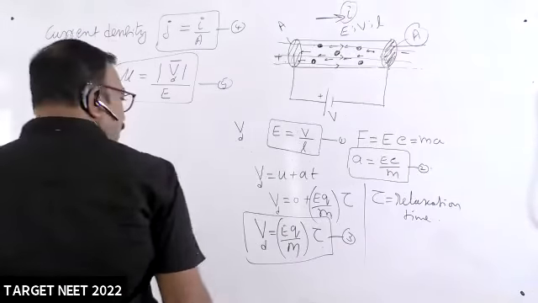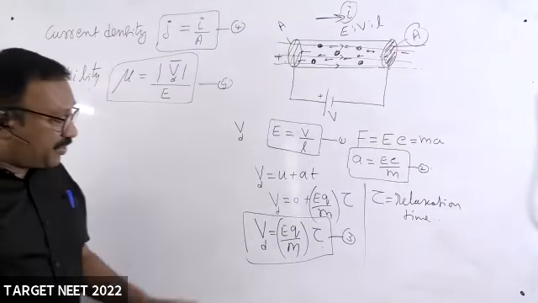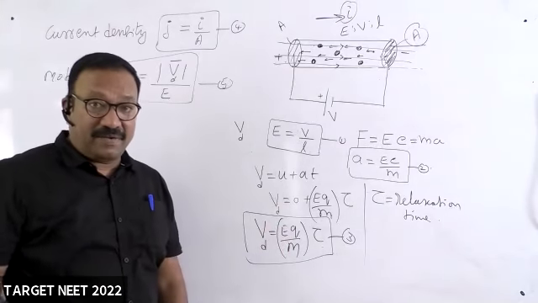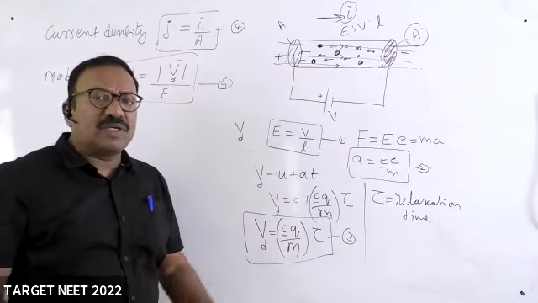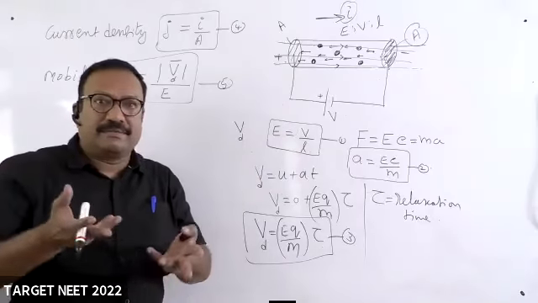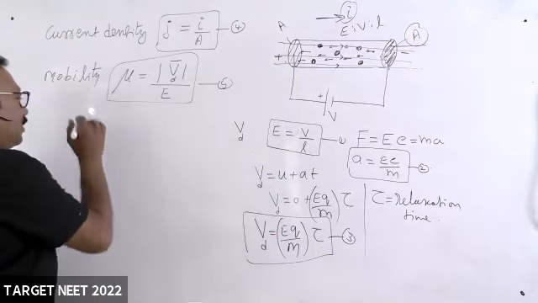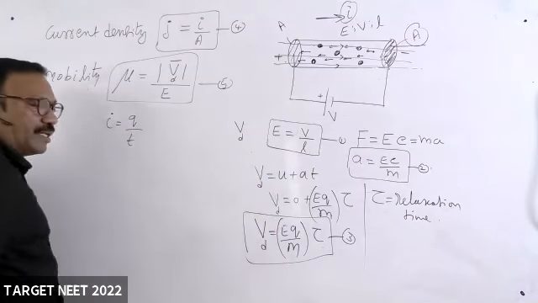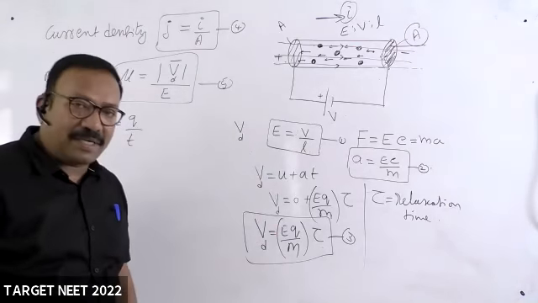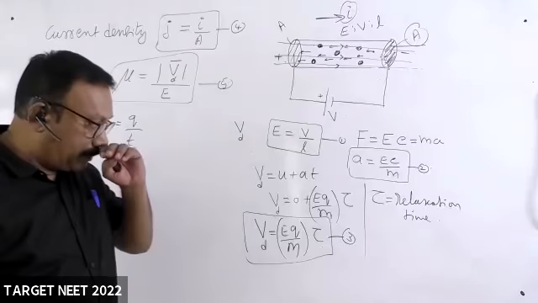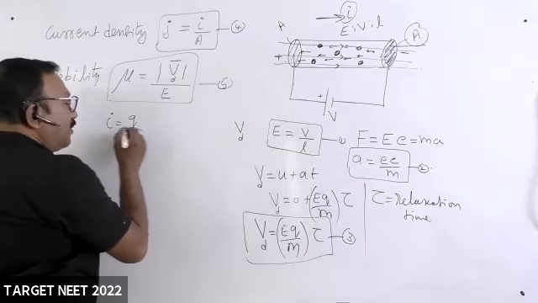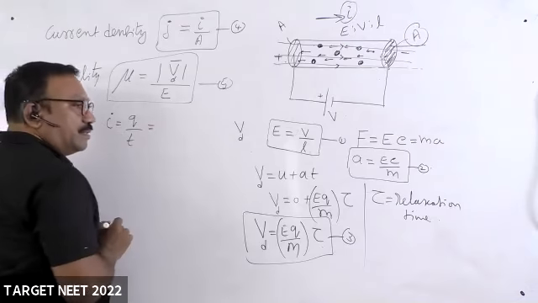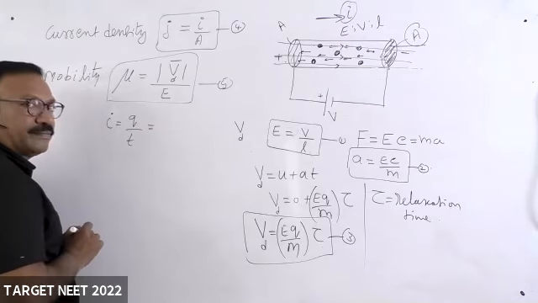Fine. Next, the relation between drift velocity and current, because all these are matched here. So current I is equal to charge divided by time, the rate of flow of charge. What is the charge?